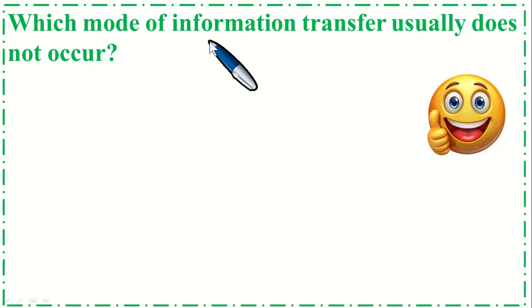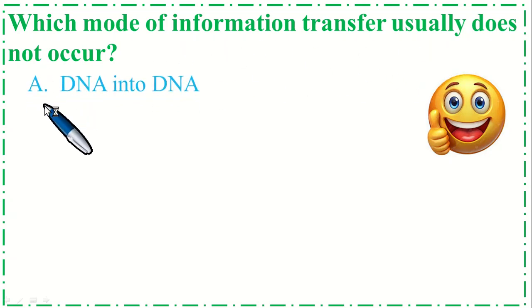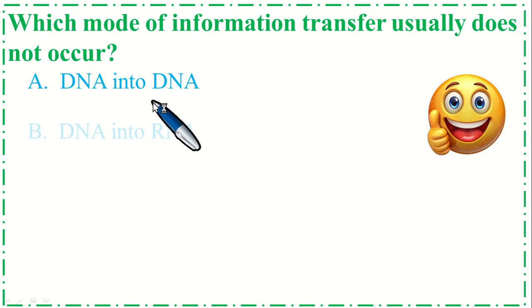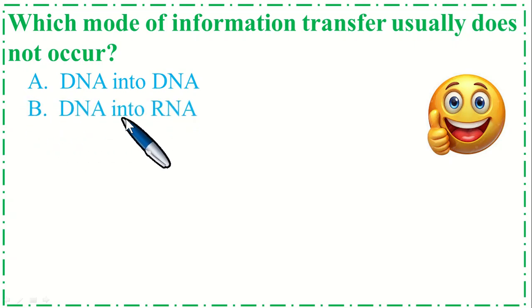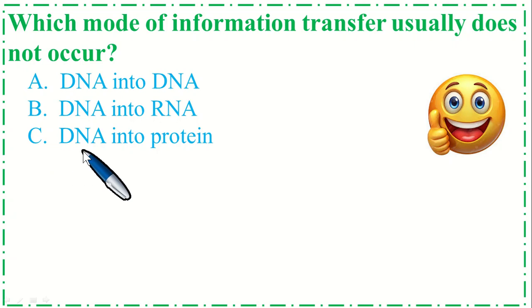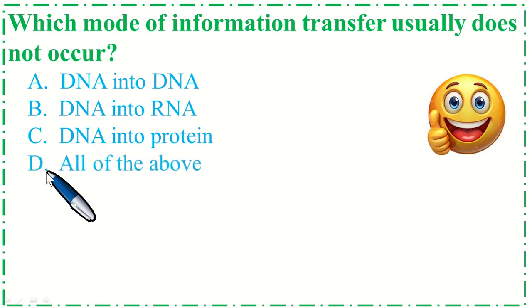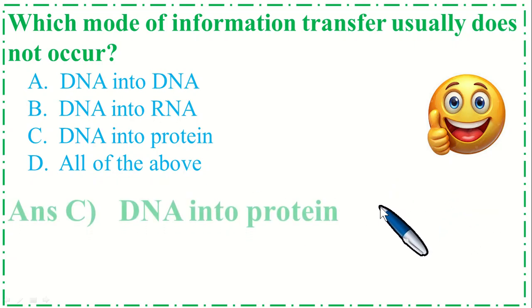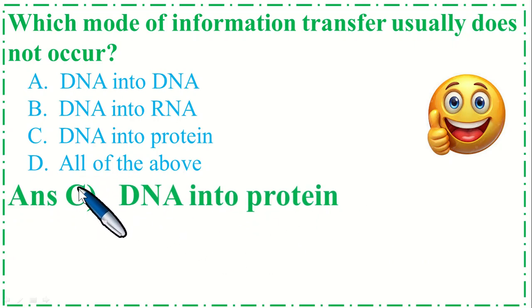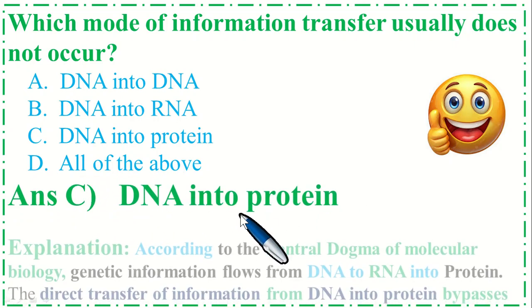Which mode of information transfer usually does not occur? Option A, DNA into DNA. Option B, DNA into RNA. Option C, DNA into protein. And option D, all of the above. So the correct option is C, DNA into protein.